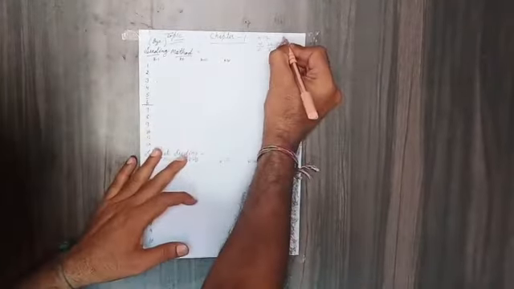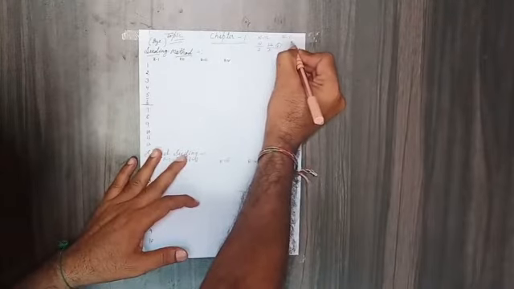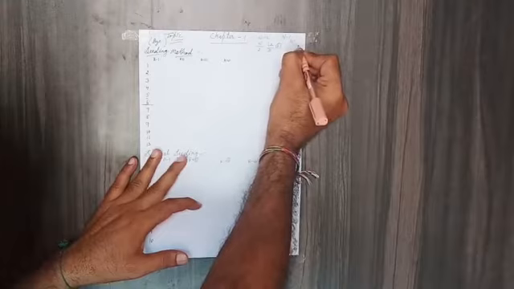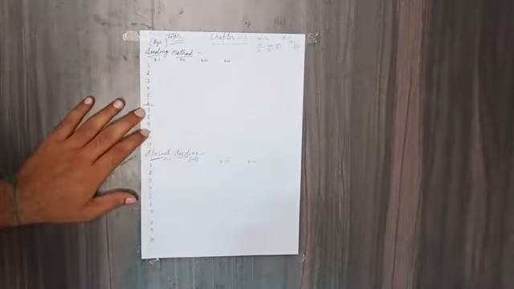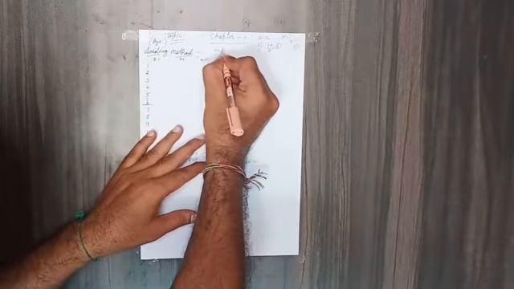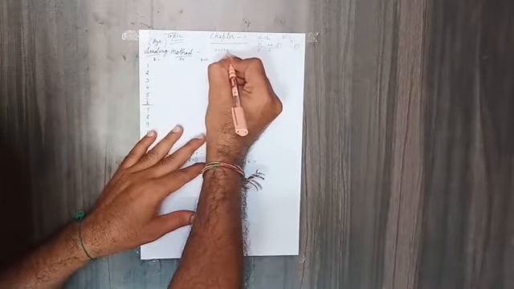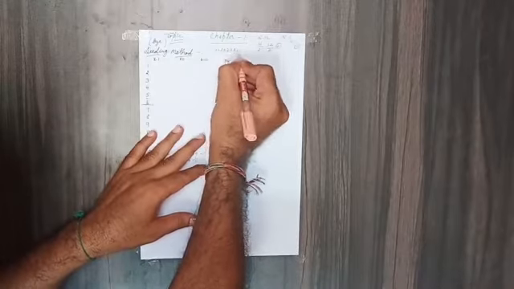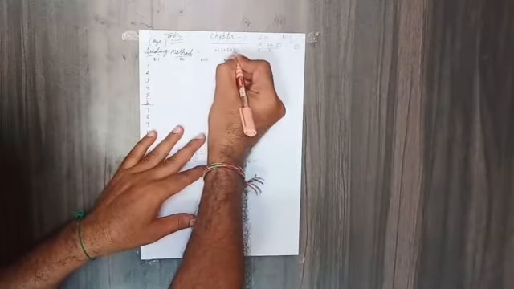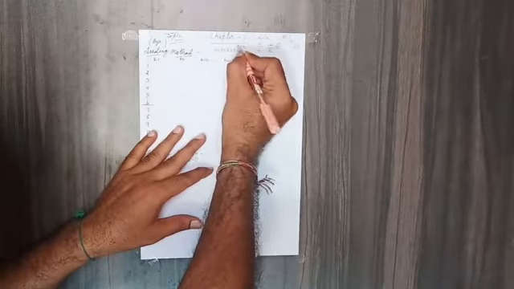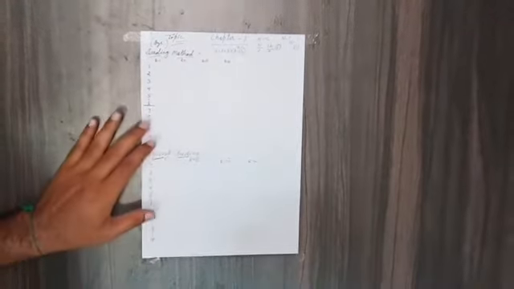Number of matches is n minus 1. It is 12 minus 1, 11. After that, rounds. 2 into 2, 4 into 2, 8 into 2, 16. 1, 2, 3, 4. Total 4 rounds. Next power of 2 is 16.